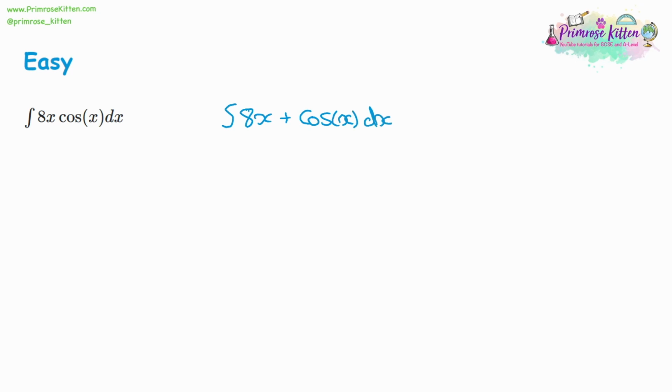If we were to integrate this, we'd integrate the 8x, so the power of the x would go up by 1, and we divide the 8 by the new power. Then with the cos, if you integrate cos, you get sine. And when you integrate, you've always got a plus c as well, because when you differentiate a number, it goes away, so you don't know if there was a number there or not. We can simplify this, 8 over 2 is 4, so it'll be 4x squared plus sine x. So this is what happens when you've got separate terms. You can just integrate each separate term separately.